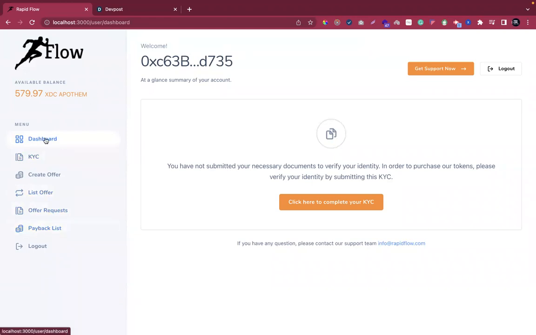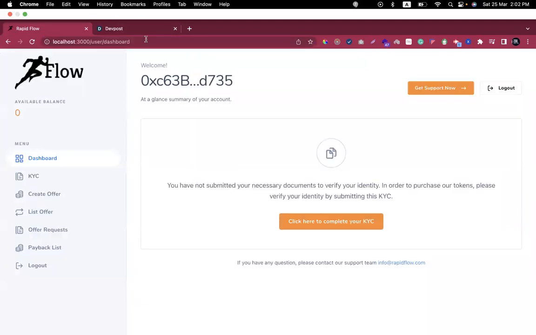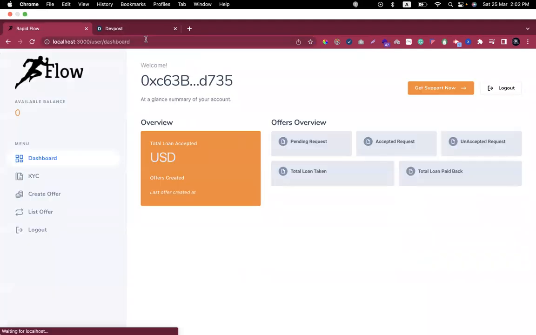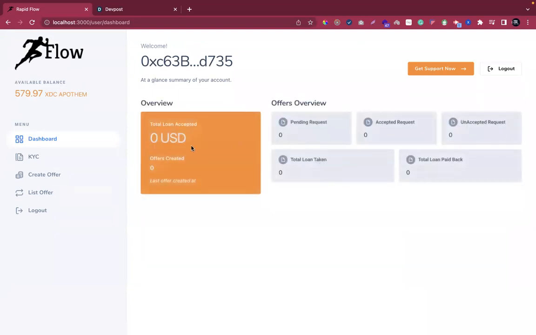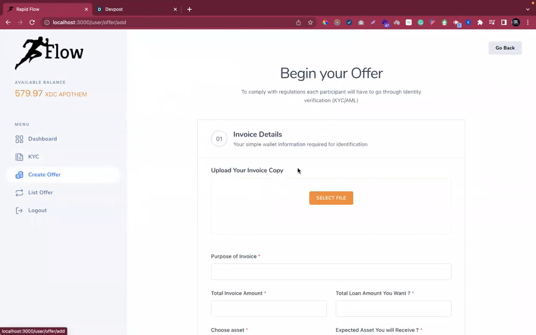Now the KYC is approved. I will quickly refresh my screen and see. Yes, since the KYC is approved, I am able to see the dashboard, right? It shows how much loan I have requested: nothing. It's a pretty plain application. Now I have an option to create an offer, right?